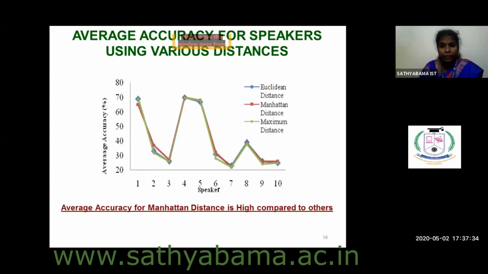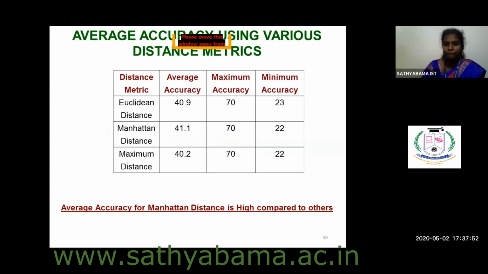So you see here in the figure also, the x-axis is speaker. For speaker we can't give a unit, whereas for the y-axis we have the average accuracy, which is in percentage. So always see to it that, either in a table or in a graph, if you are using any metric, definitely there should be a unit.